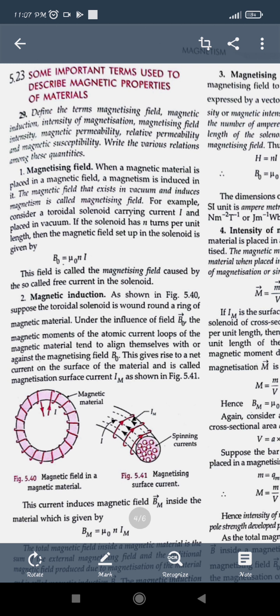The total magnetic field inside a magnetic material together with the external magnetizing field is the magnetic induction, which can also be seen as the number of magnetic lines passing normally through the material. The SI unit is Weber per meter square.